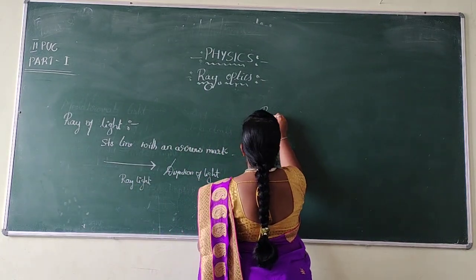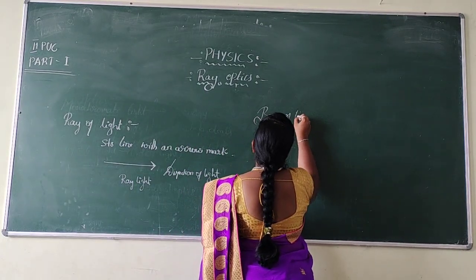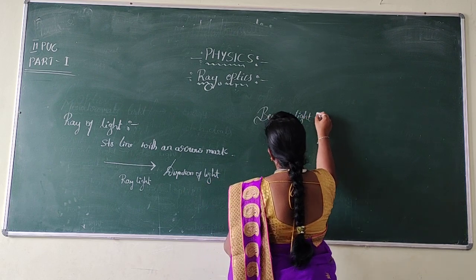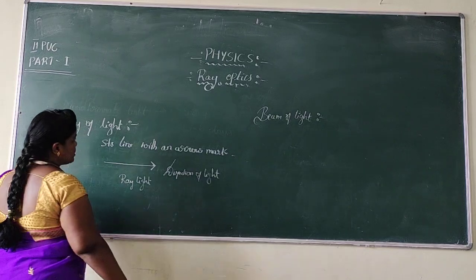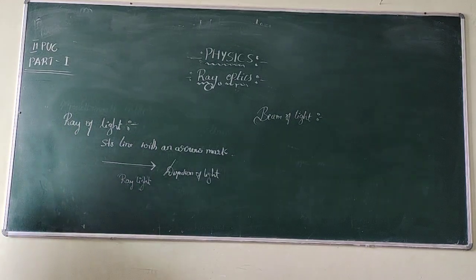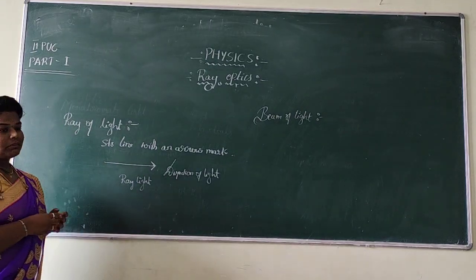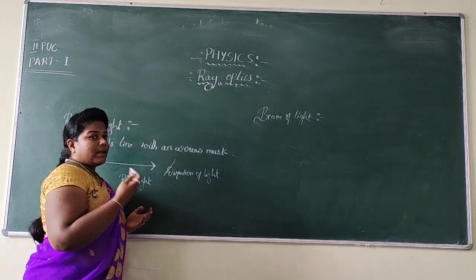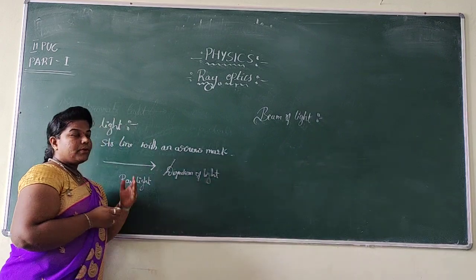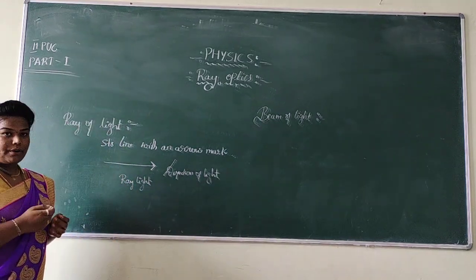Then what is said to be the beam? Almost all of you have observed a beam of light. If you just switch on a torch, a battery light, or a bulb, you can observe the light splitting in all directions. Here you can observe not only a single ray, but n number of rays.